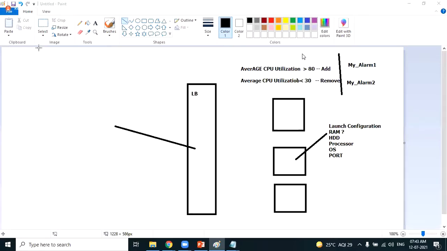Okay, thank you. Any questions in auto scaling, Vandana? Is this clear, whatever we are proceeding? Yeah, this is clear. Okay, thank you.